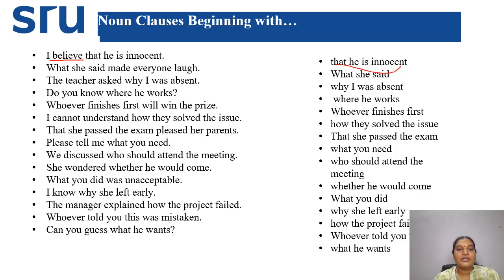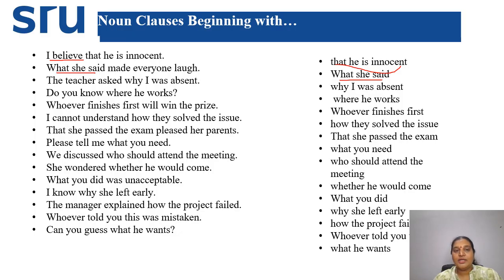And next, if you can see, what she said made everyone laugh. So what made everyone laugh? What she said made everyone laugh. So this is the noun clause. In the same way, the teacher asked why I was absent.